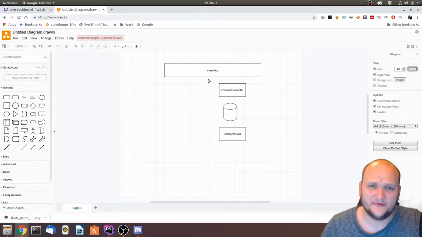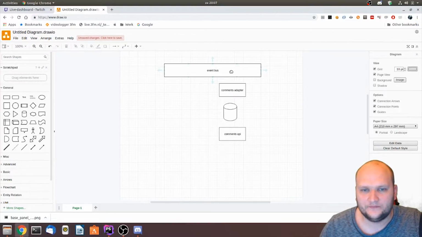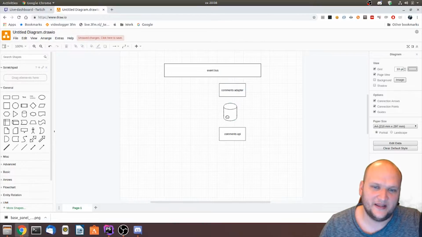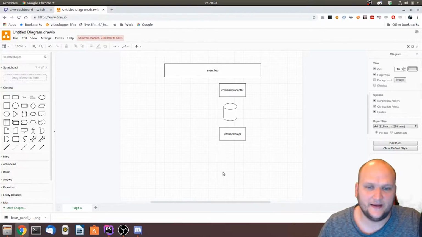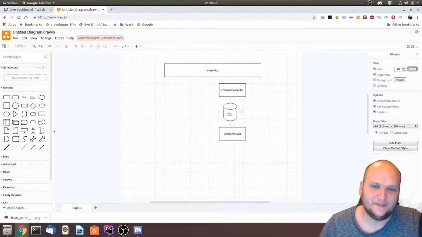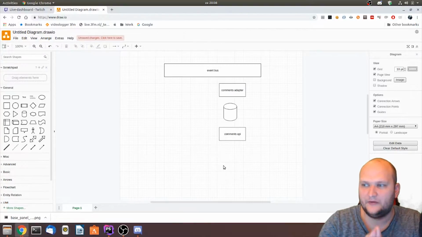So basically what happens is events will get raised on this event bus. The comments adapter will listen to a couple of those events, and those events will get parsed by the adapter and put into a database. And then when there's a call from a client to get the comments from a specific topic, the API gets them out of the data store and shows it to the client. That's basically how that works.